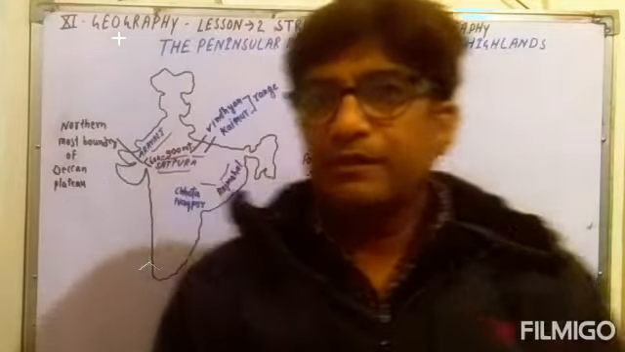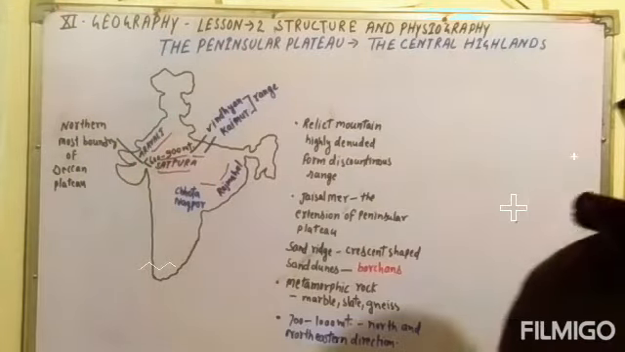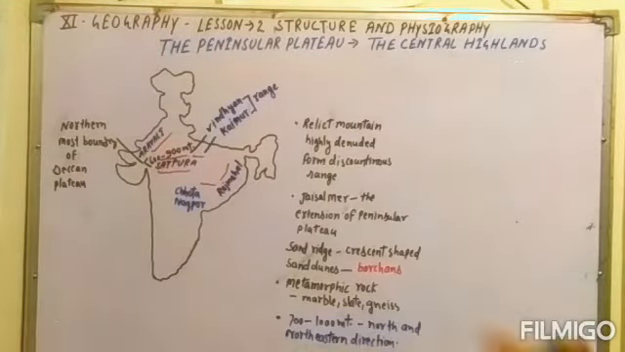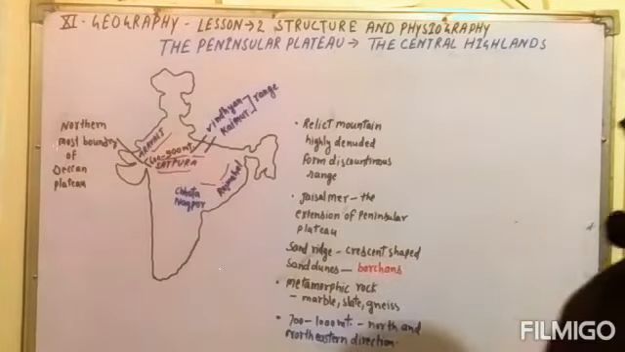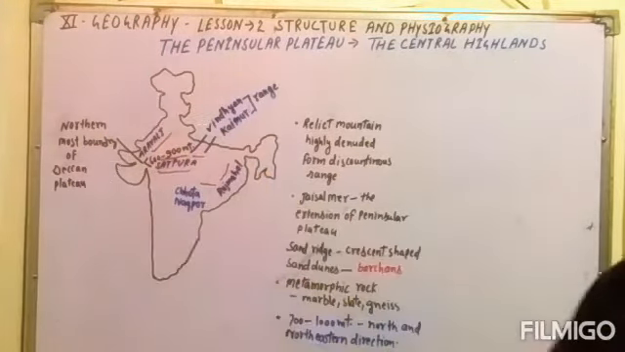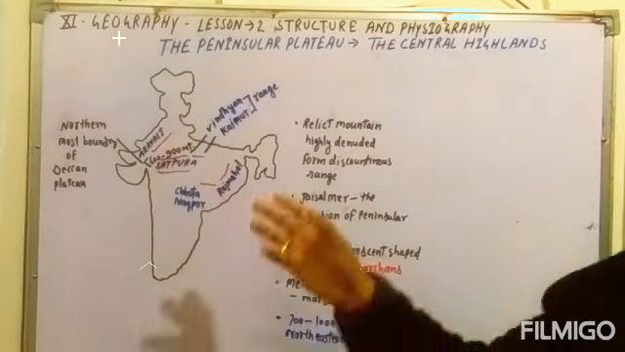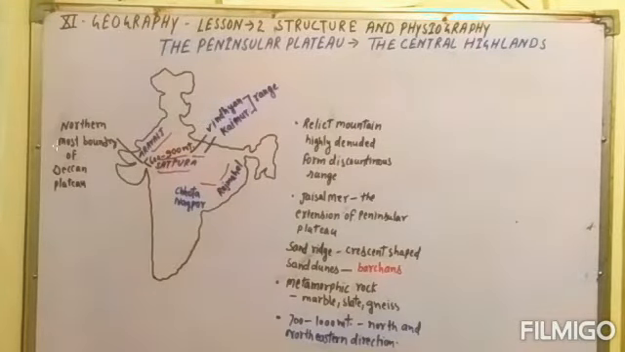Today in 11th geography, the lesson is Structure and Physiography, and the topic is the Peninsular Plateau. Our topic is the Central Highlands. The Central Highlands are the high elevated area between the Aravalli hills in the west, the Rajmahal Hills in the east, and the Satpura Hills in the south. This region is known as the Central Highlands.